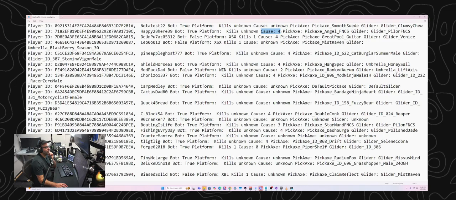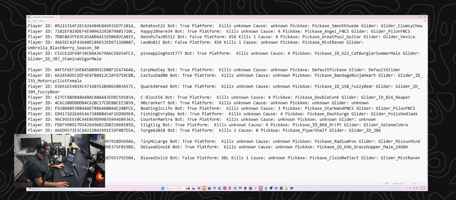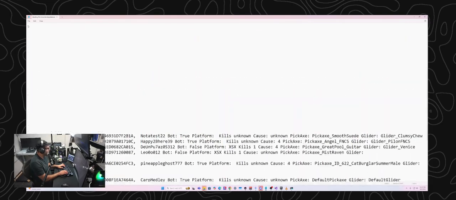This is interesting though. For this one, we actually got death cause of 4. So I wonder what 4 means, because I'm assuming that like all of these death. Oh, okay. So this person died of cause 2. Let me copy and paste this out a bit so that we can look at it a little bit easier.